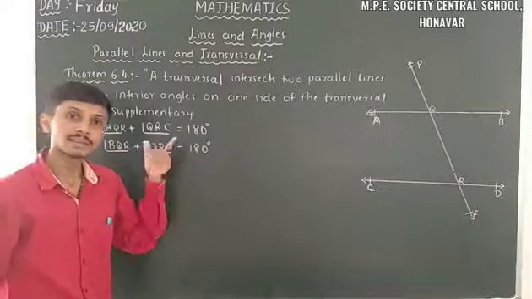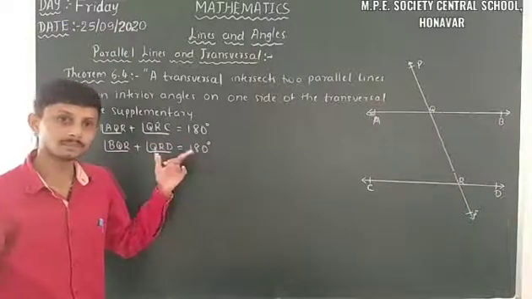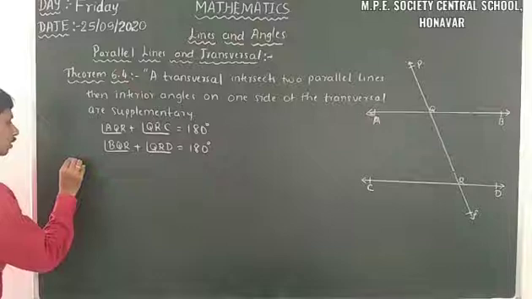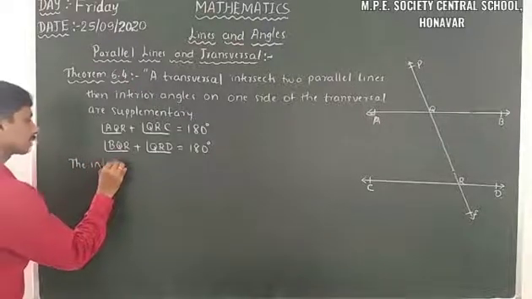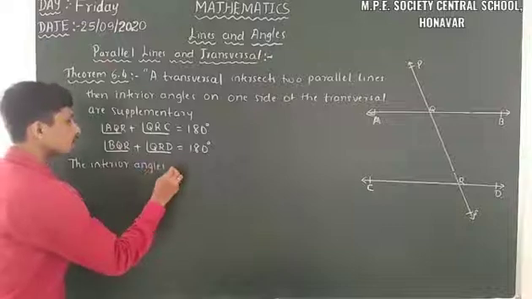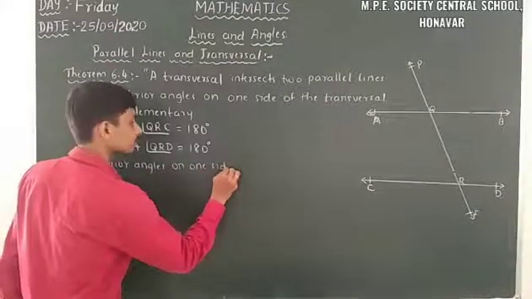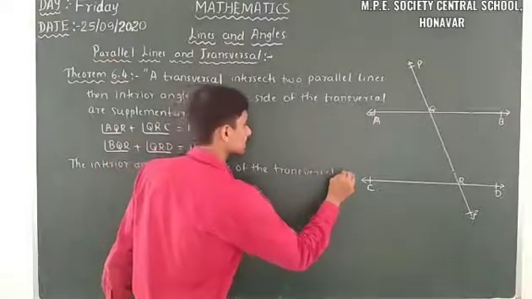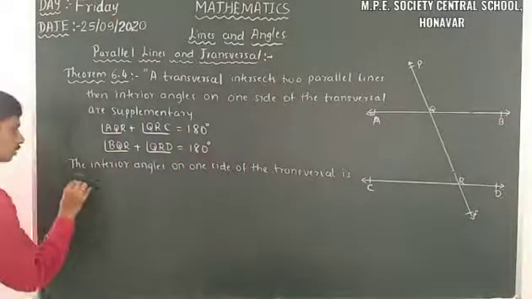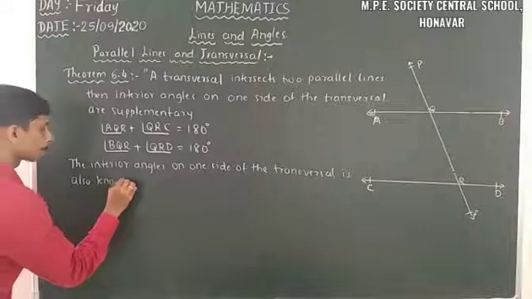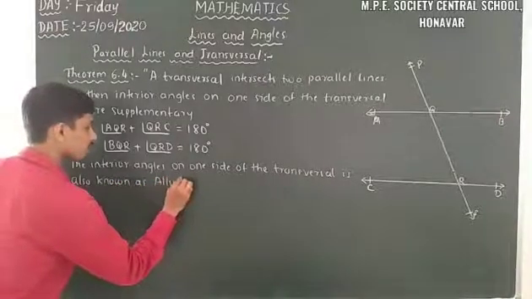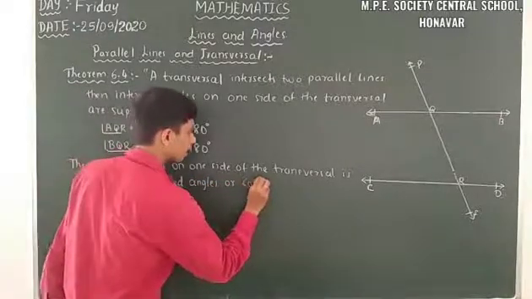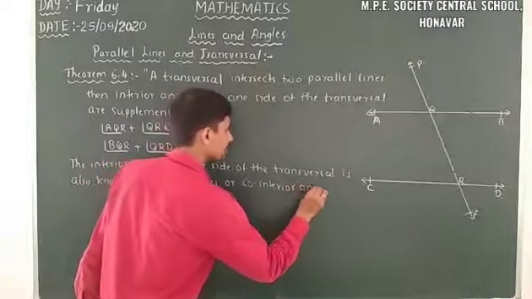Interior angles on one side of the transversal are also known as allied angles or co-interior angles.